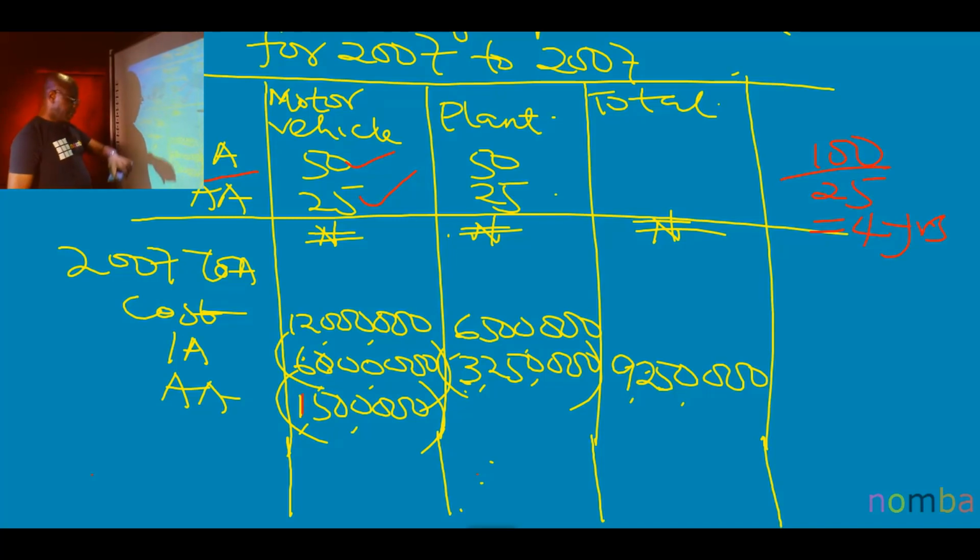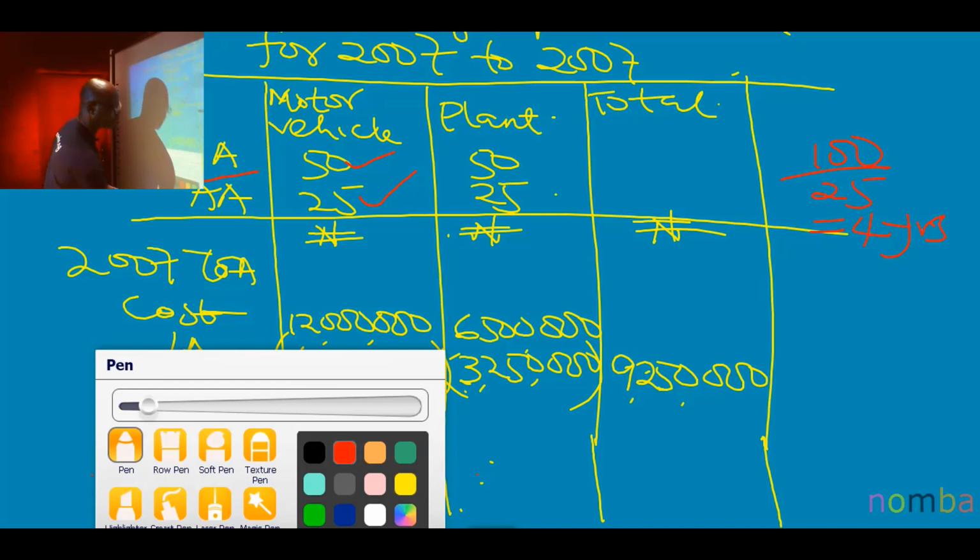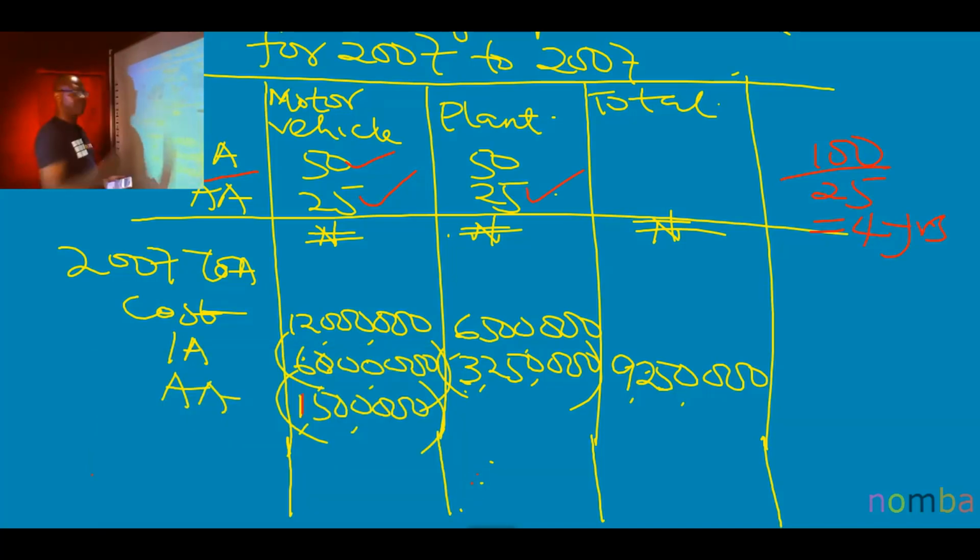For plant and machinery, 6.5 million, take away 3,250,000, I'm left with 3,250,000. That will be divided by 4 again. Why? Because my AA rate here, just like I did with motor vehicle, is 25%. That will give me 4 years. So 3,250,000 divided by 4 gives me 812,500.